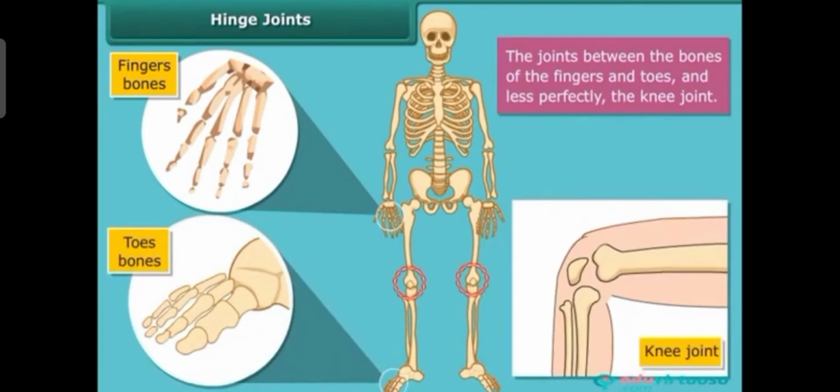Knee joint is a hinge joint. That means we can move to and fro like a hinge. So finger bones, toe bones and knee bones are examples of hinge joint. You can see here fingers, elbow, etc.